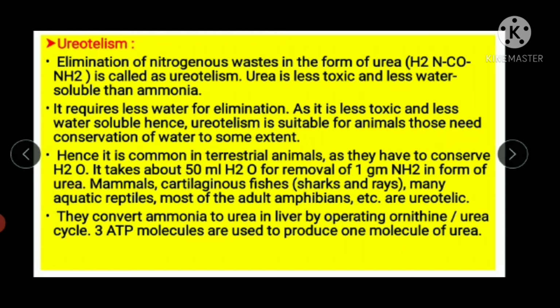And the last point, you are going to remember examples: mammals, cartilaginous fishes, sharks and rays, aquatic reptiles, and most of the adult amphibians. So this will be your fourth point. If the question comes for 2 marks, you are going to write these 4 important points. And last, which is very important, about the ornithine or urea cycle.